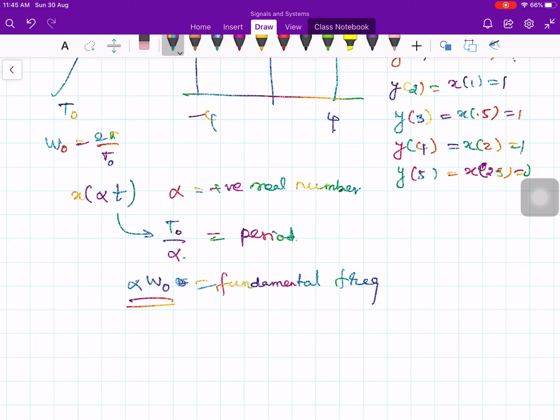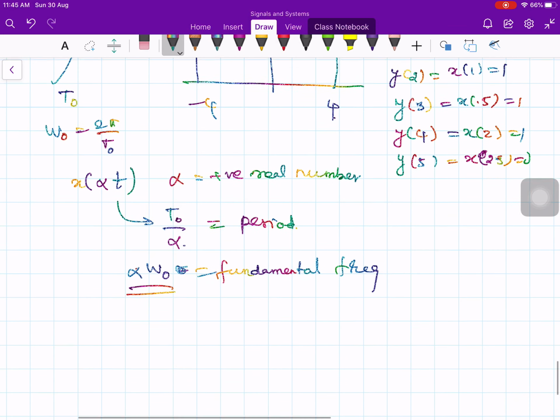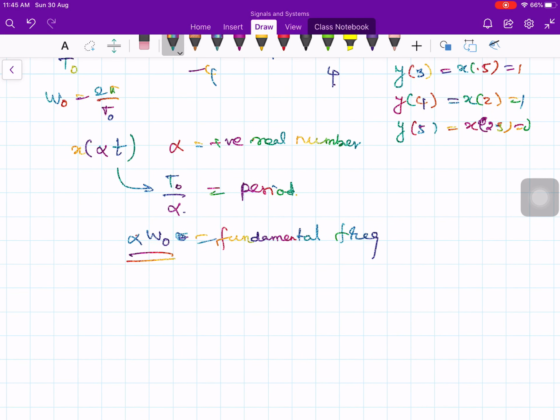So the time scaling operation applies directly to each of the harmonic components of x of t. We may easily conclude that the Fourier coefficients for each of these components remain the same. That is, if x of t has Fourier series coefficients, let's say a k, then x of alpha t also has the same coefficients a k.